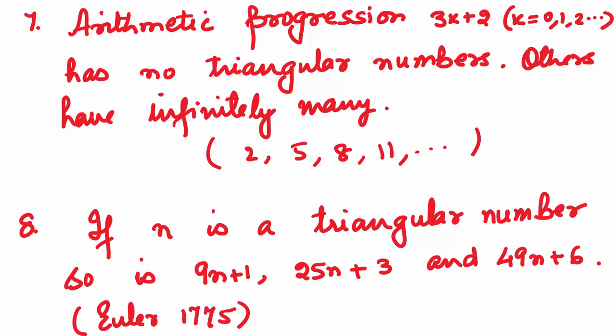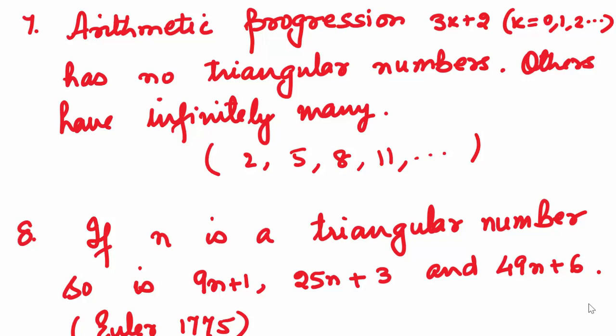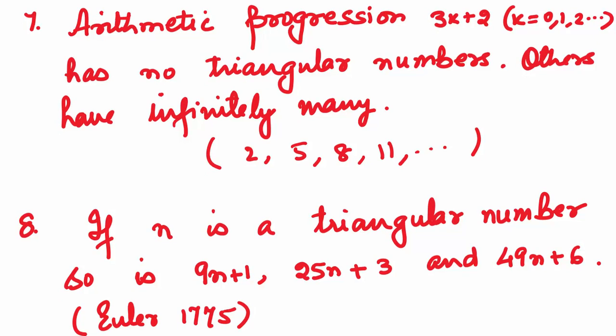Arithmetic progression 3k plus 2 for k values 0, 1, 2, and so on has no triangular numbers. Others have infinitely many of them. Give different values to k, you can see you get 2, 5, 8, 11. No triangular number is there. If n is a triangular number, so is 9n plus 1, 25n plus 3 and 49n plus 6. This result was given by Euler in 1775.